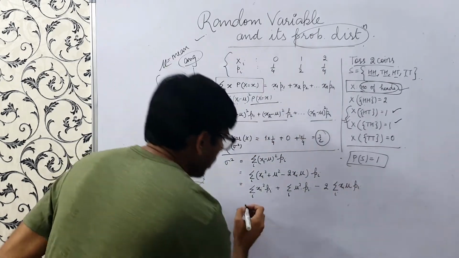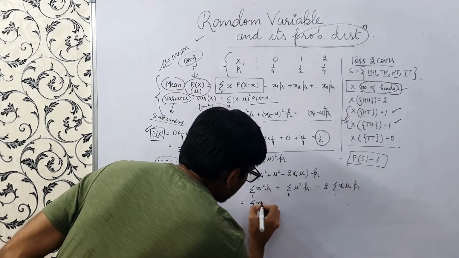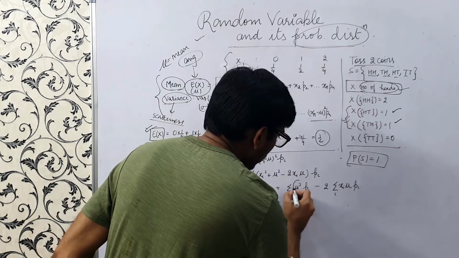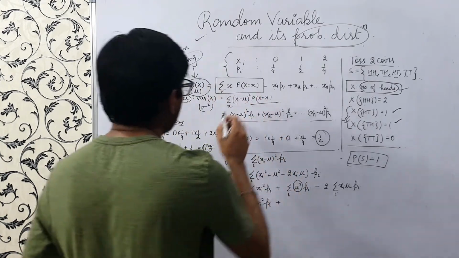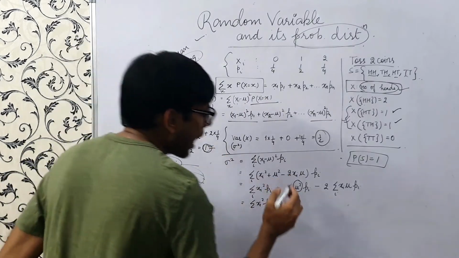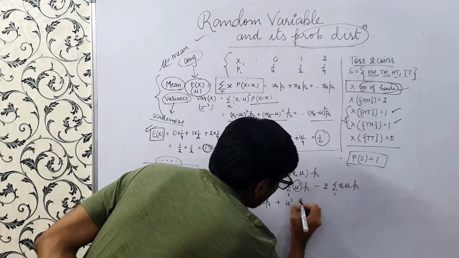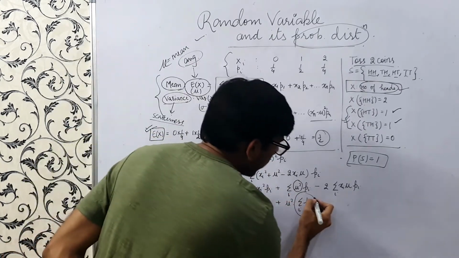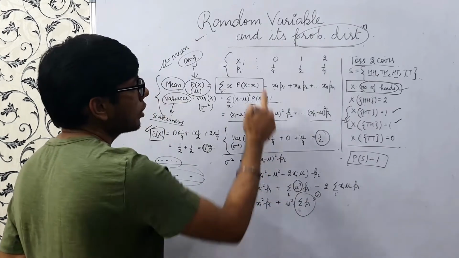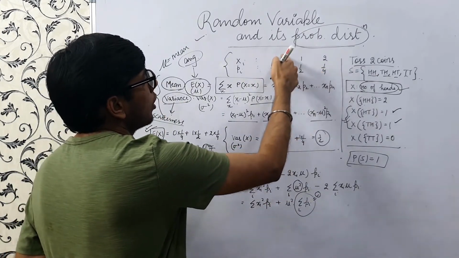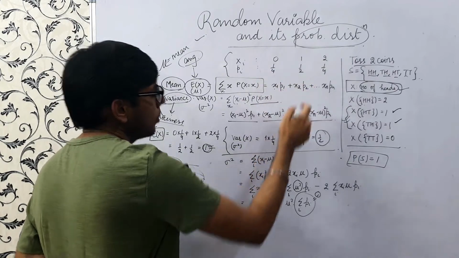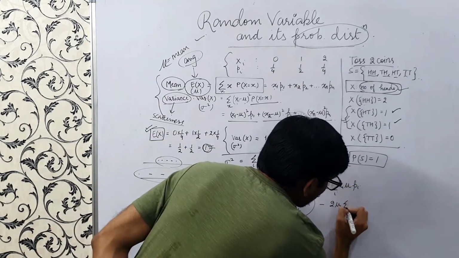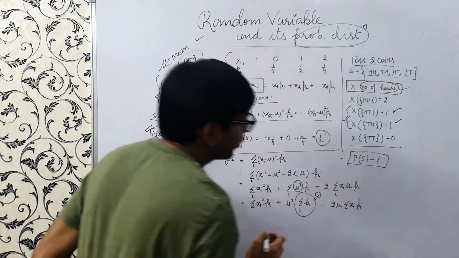So this is summation xi square pi plus, we know that mu is a constant, so it does not depend on i, so we can take it outside and it would be mu square times summation pi. We know that summation pi is nothing but 1, because if we sum the probabilities of all the values of the random variable, this should be 1. Minus 2 mu, again mu is independent, so this is summation xi pi over i.